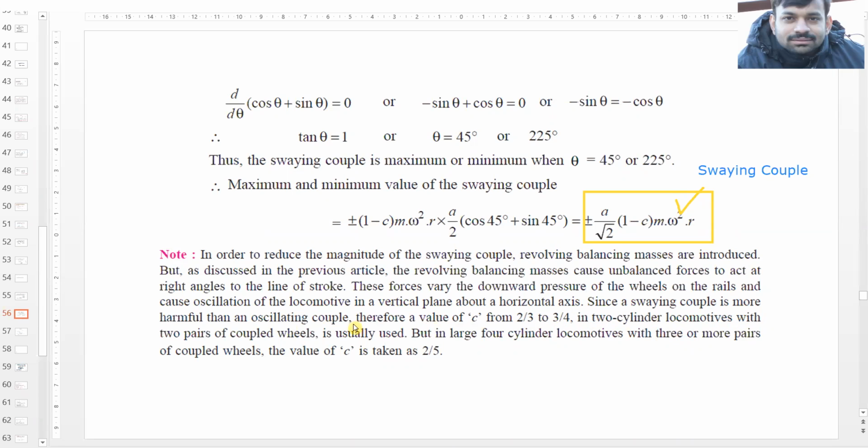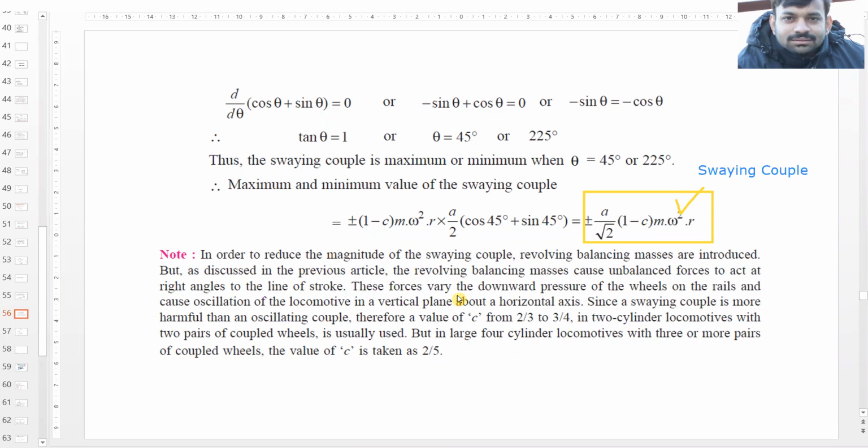But in large four cylinder locomotives with three or more pairs of coupled wheels, the value of c is taken as 2/5.